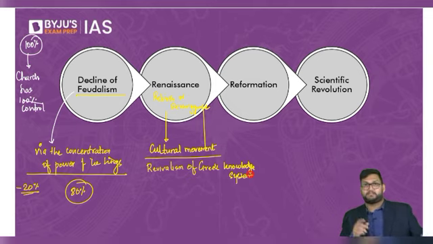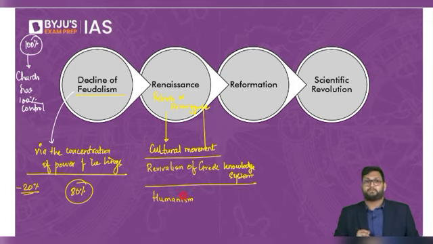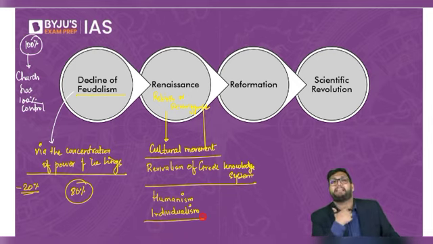This is technically called the concept of humanism, or what we call individualism, which is that man is also important.